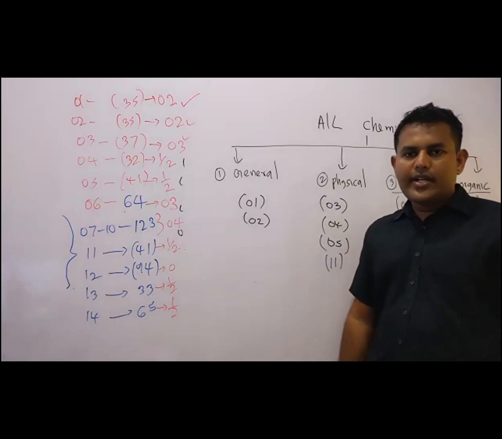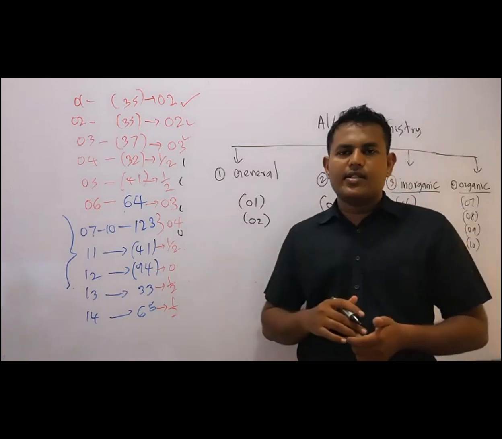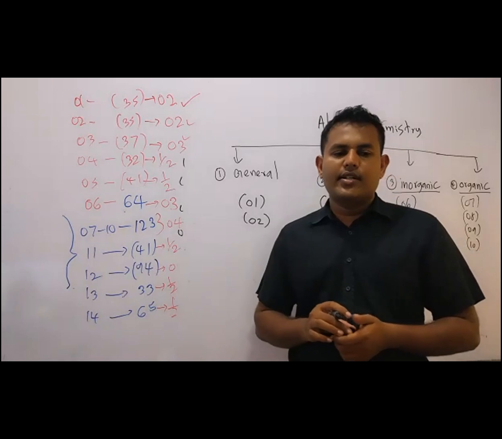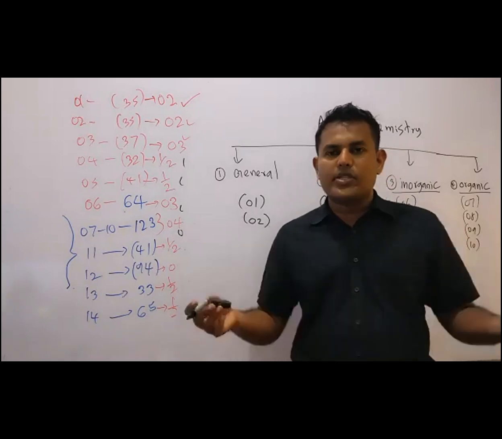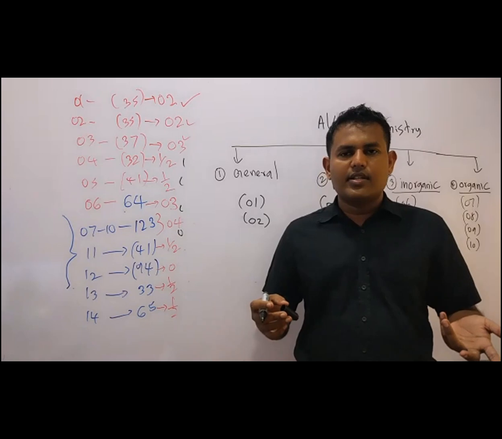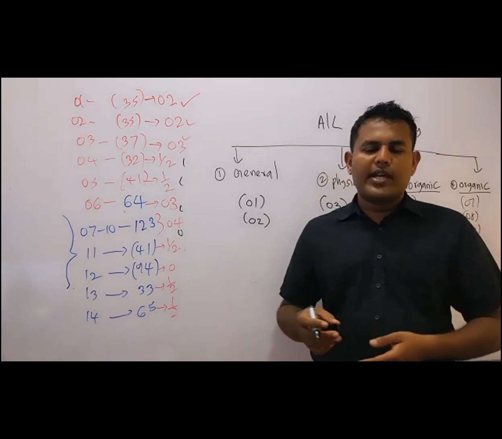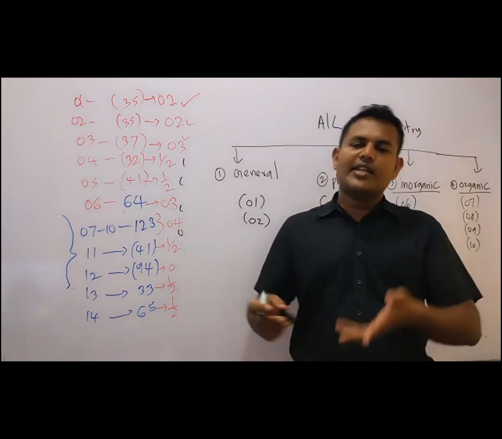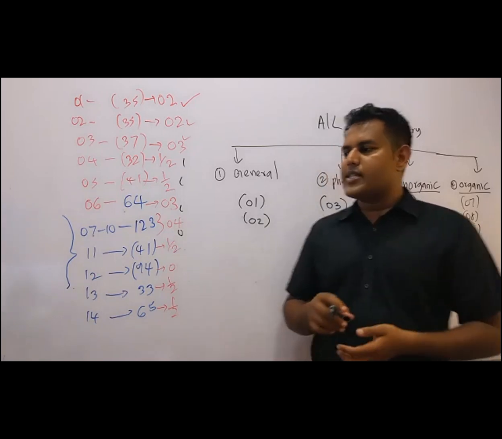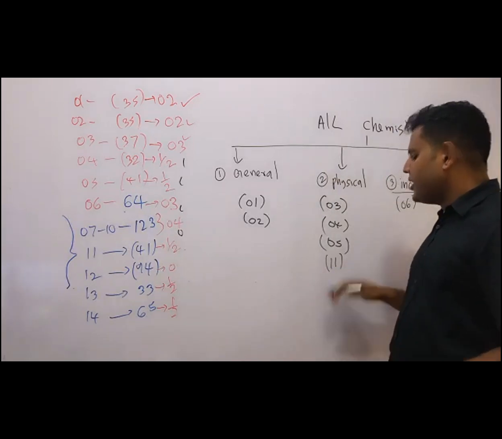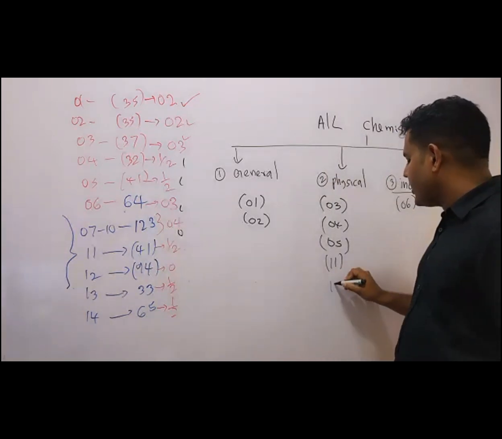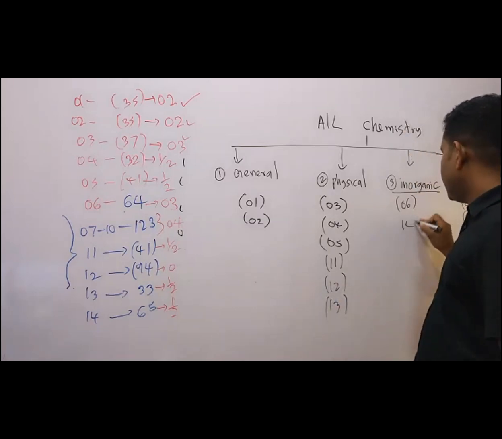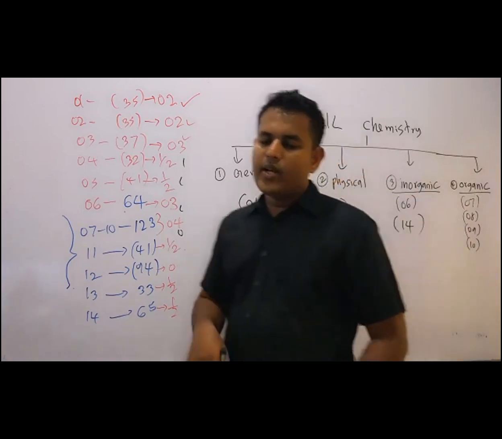Unit 11 is physical, chemical kinetics. Kinetics means rates of reactions. How the reactions will be, how we can increase the rate of reaction. Like a bomb explosion, a very rapid reaction. Ripening of pineapple is a very slow reaction. We can control the rate. So everything we'll be discussing under physical chemistry, chemical kinetics. Then equilibrium, it's physical. Electrochemistry, it's physical. Then finally, industrial and environmental, that is inorganic.